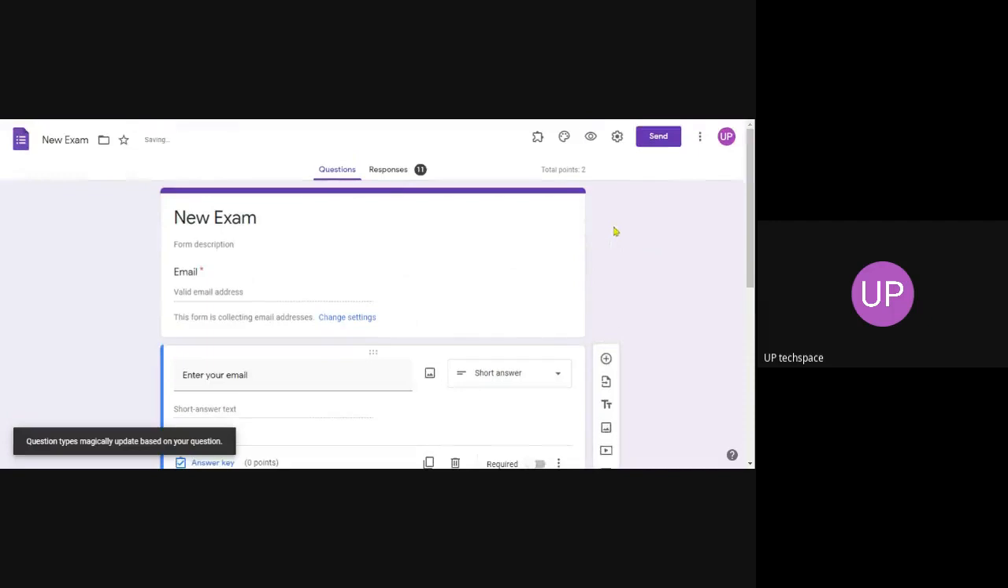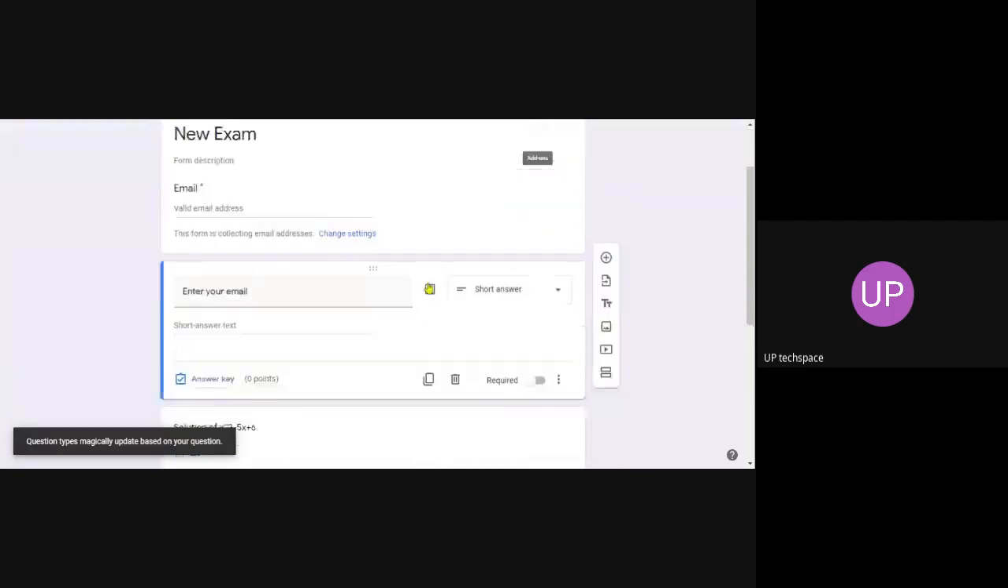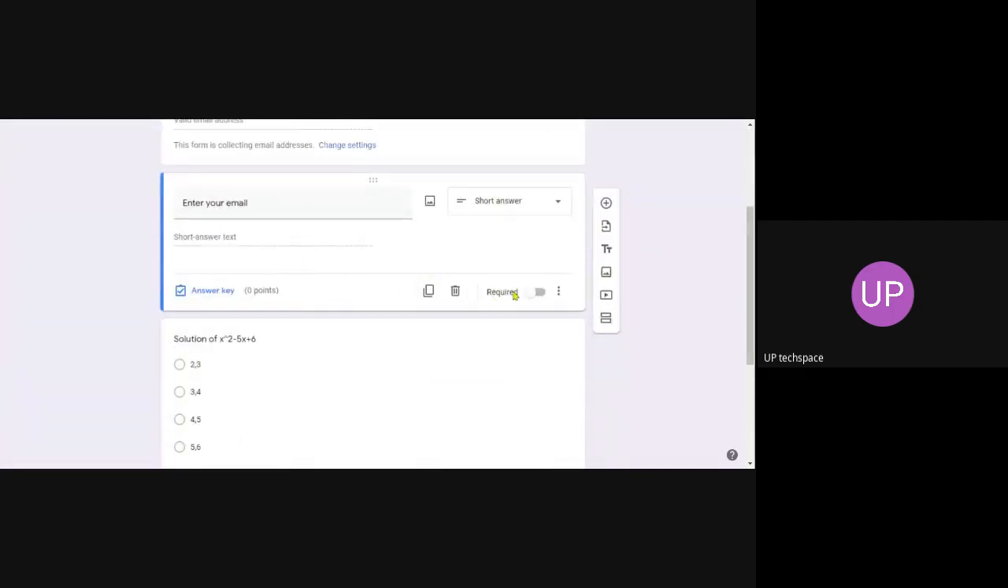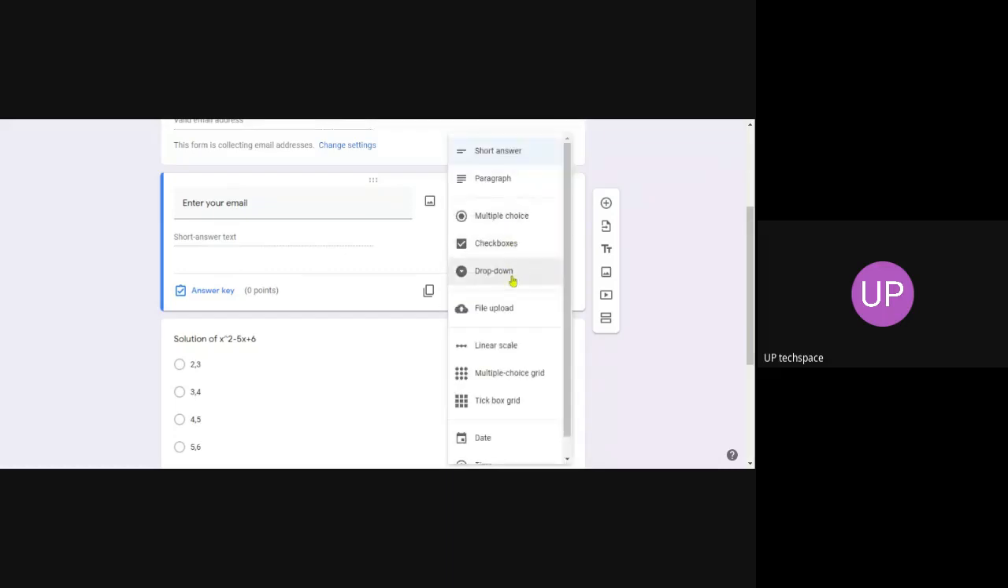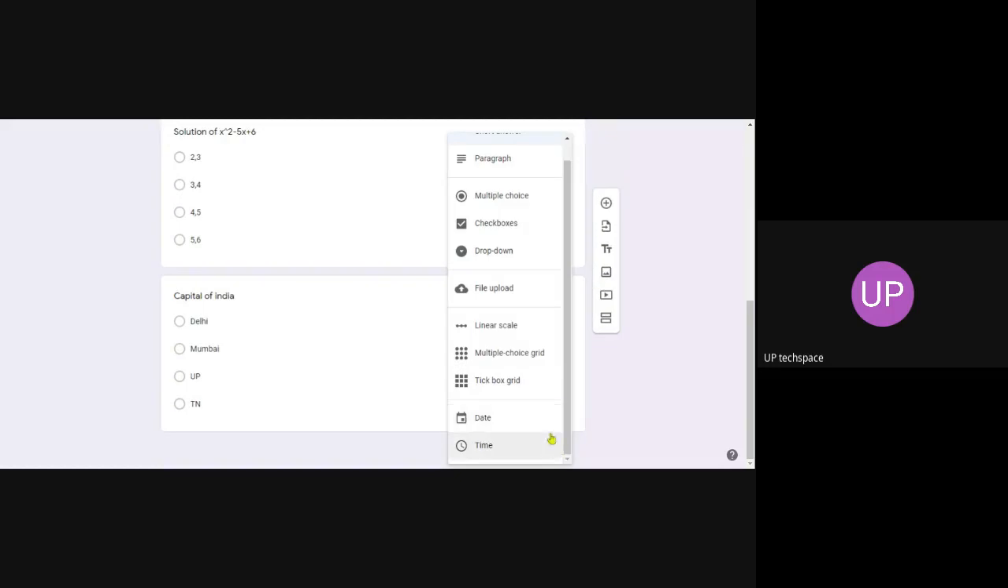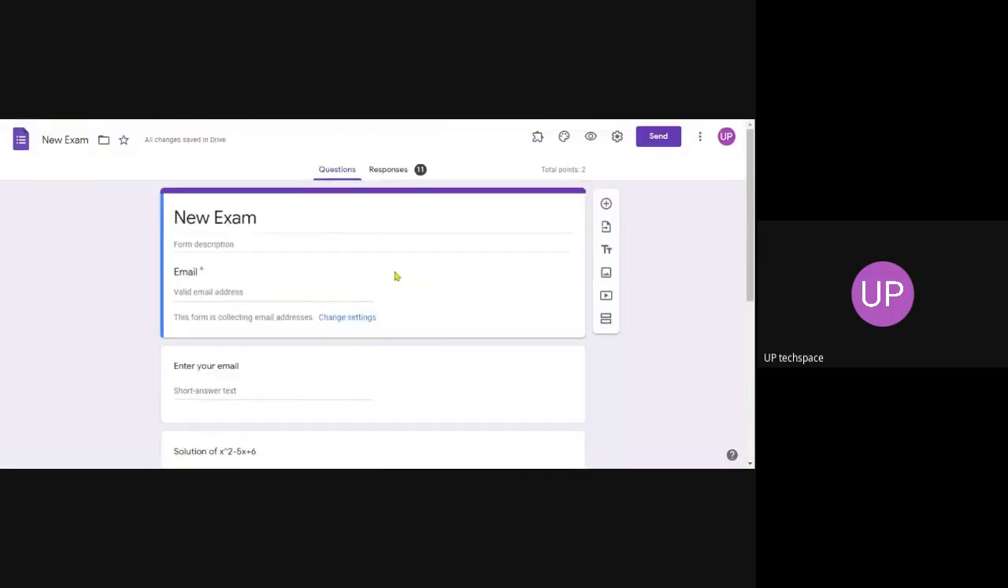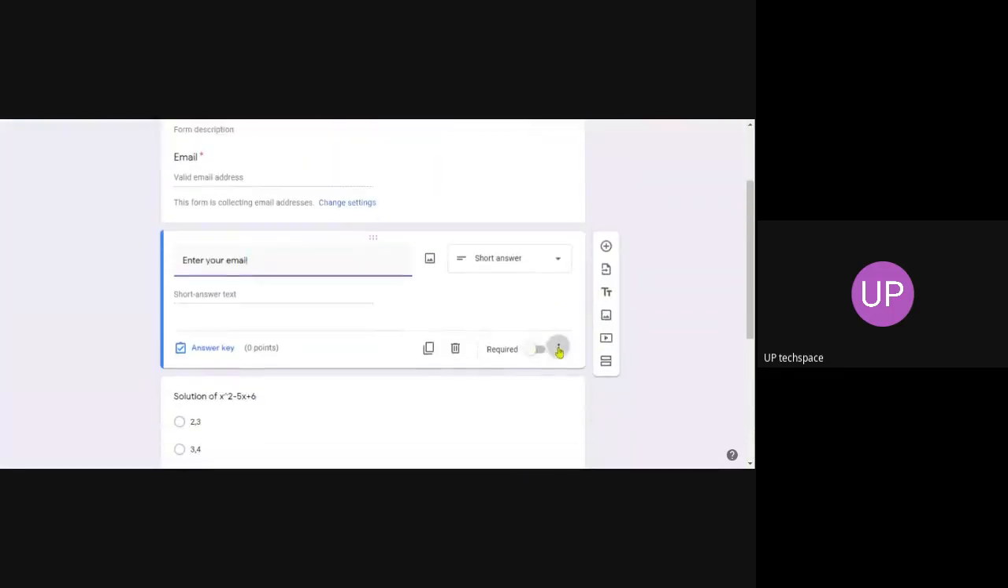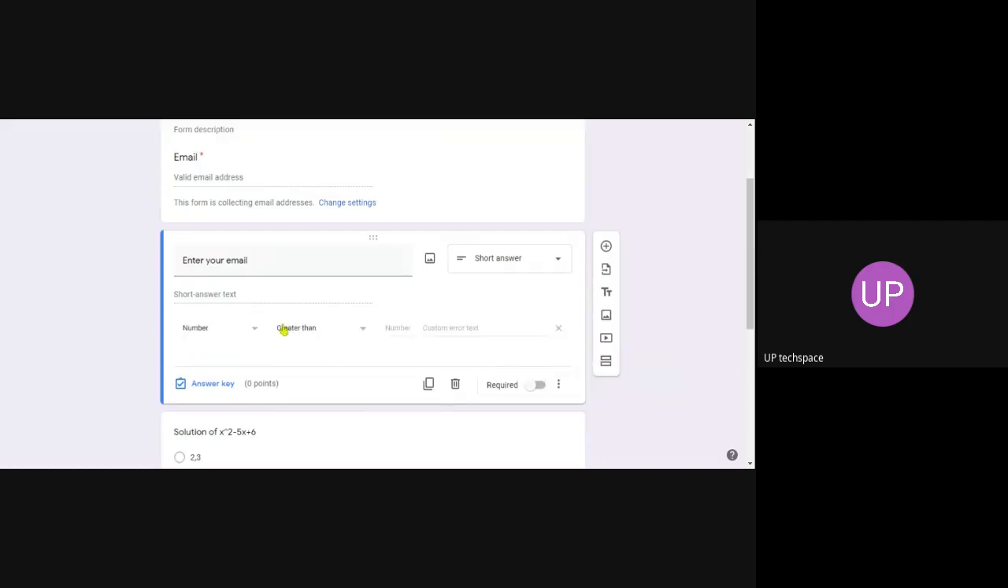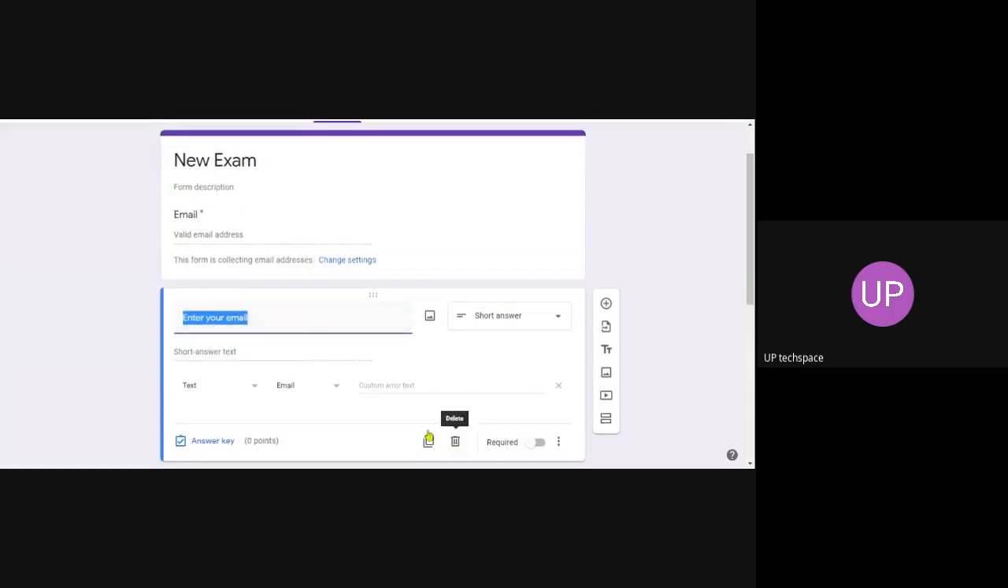Okay, time. So, after enter email, you can just say this should be a short answer, or you can say this is an email. Or you can use response validation. You can click on response validation. You can say this is a text contains email. Then it will verify whether it is an email address. Otherwise, the student cannot enter the email ID. Okay. So this is another thing.